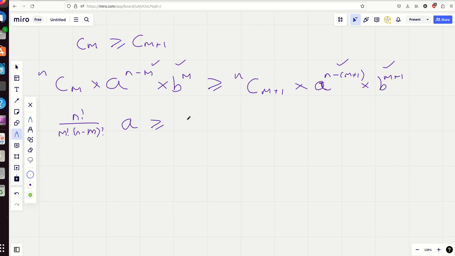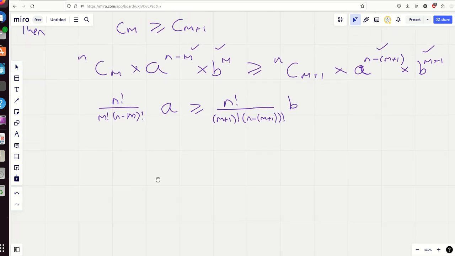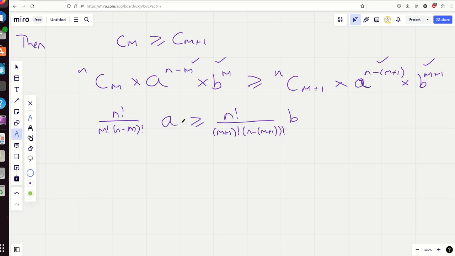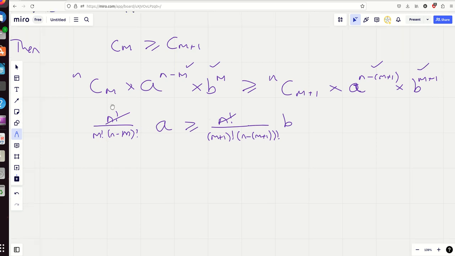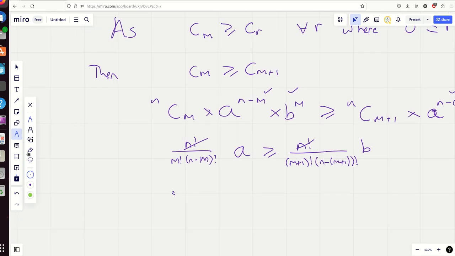And on the right hand side, you're going to have something a bit more complicated, because you're going to have (m plus 1) factorial on the bottom, and then (n minus (m plus 1)) factorial, times b. Okay, what cancels here? The n factorials for a start. And then think of it like this. If you times (m plus 1) factorial over here, you're going to have (m plus 1) factorial over m factorial, which is just m plus 1.